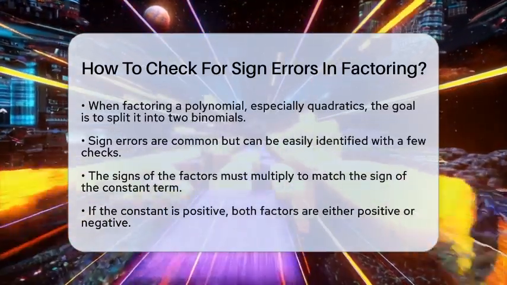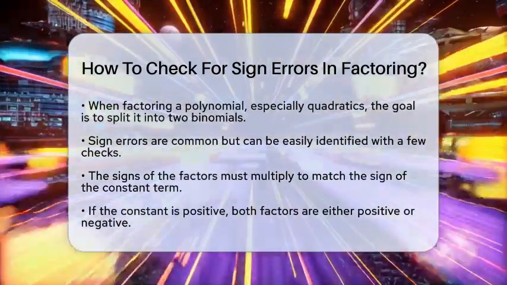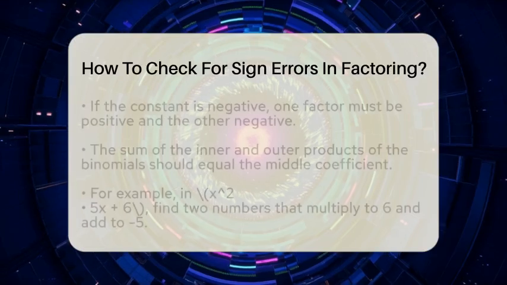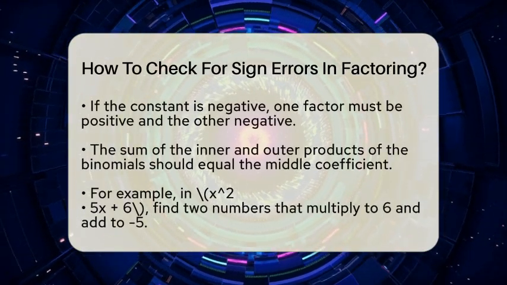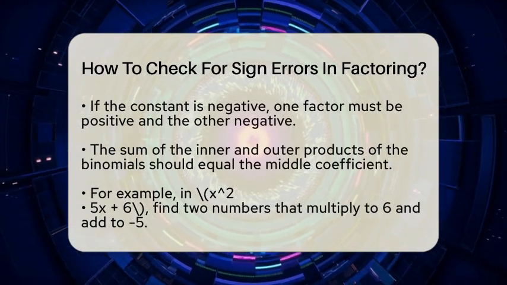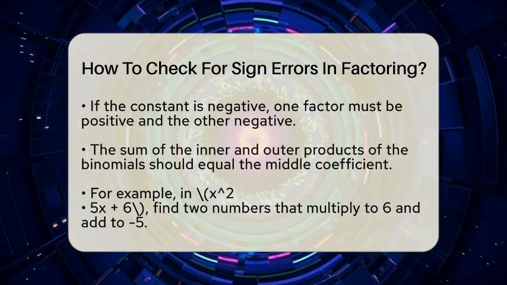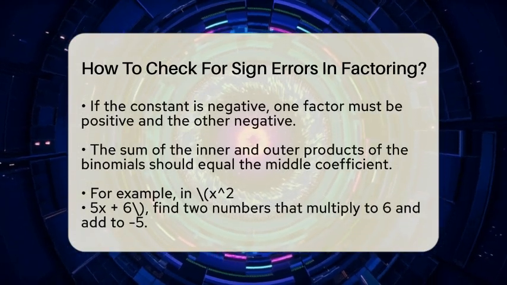First, always remember that the signs of the factors must multiply to give the sign of the constant term. For example, if the constant is positive, either both factors are positive or both are negative. If the constant is negative, then one factor must be positive and the other negative.